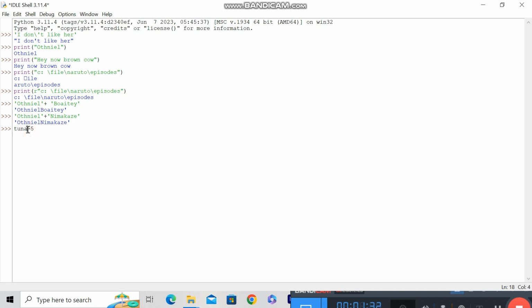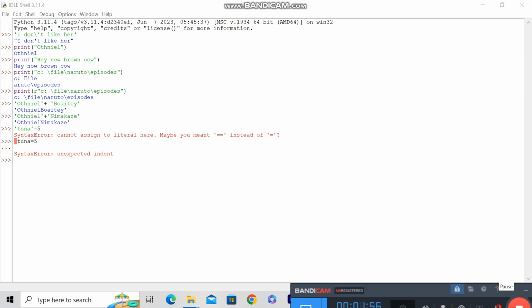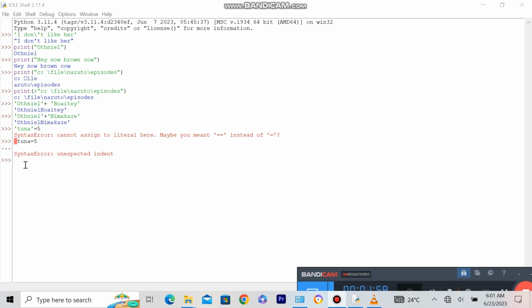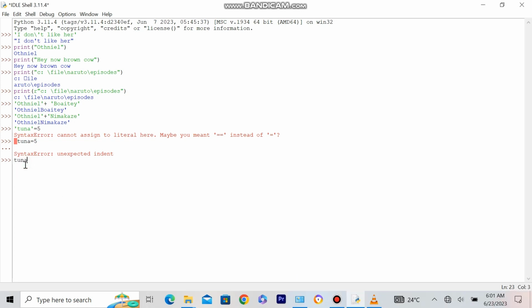Let's try something with variables. Variables means representing something with a digit. So we tried tuna is equal to 5, and it printed a syntax error. We tried it without the quotation mark and got the same thing. That means these two are not accepted in Python. So how are we gonna make it accepted? It's actually simple. So we just type in tuna spacebar equal to spacebar, then we add our 5. So when we print it out, it's gonna print it. See, there was no syntax error.